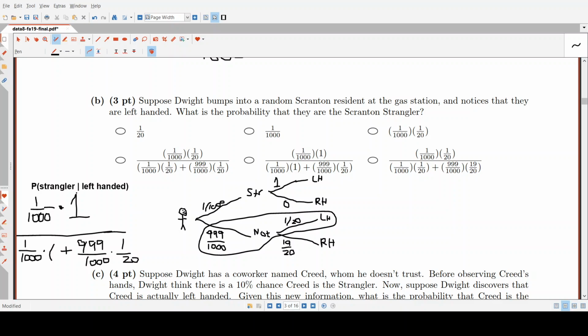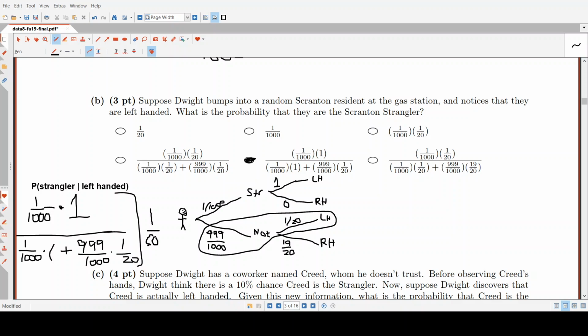You don't have to simplify your math because it's just this answer right here. And just to do a sanity check, if you simplify this out, the answer you'll get is 1 over 50.